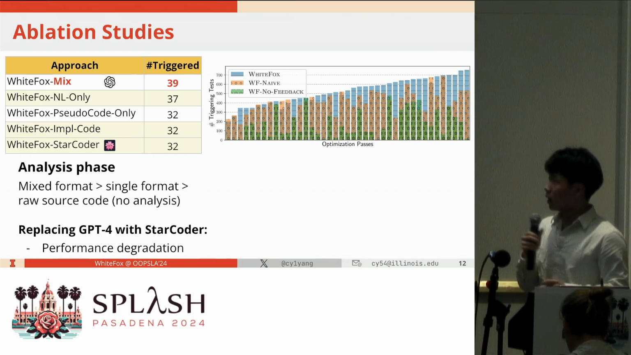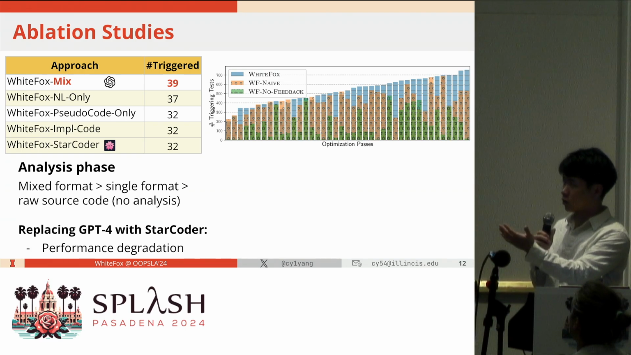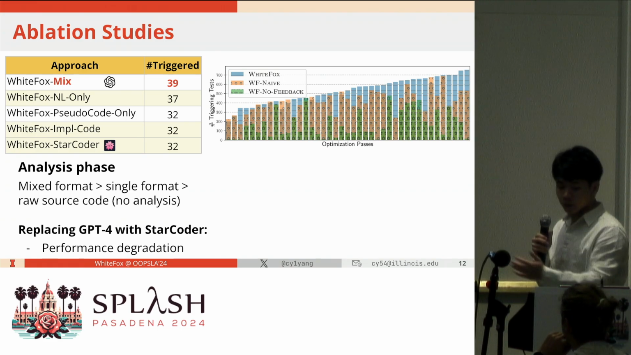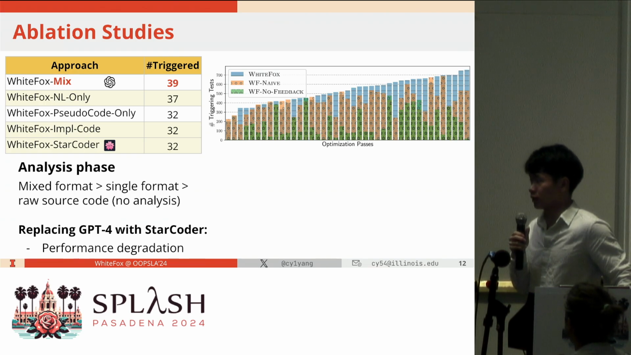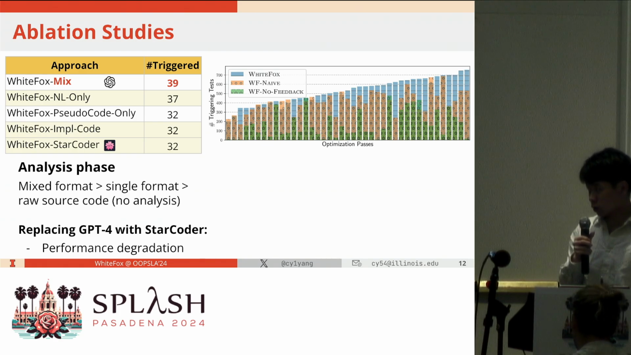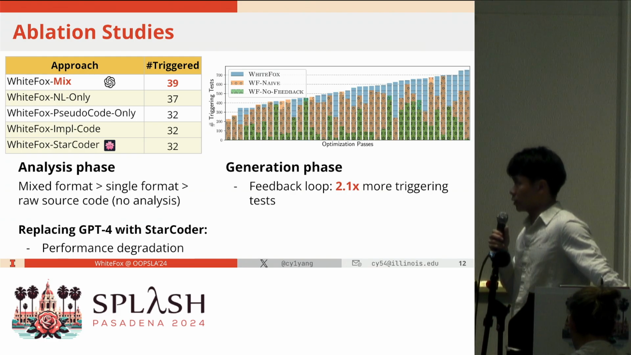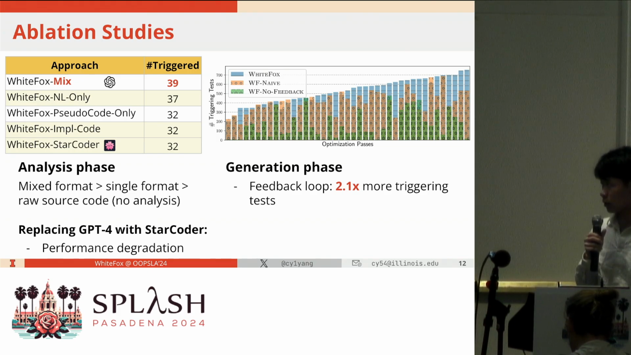We can see that the mixed format has the best performance compared to the single formats and also the implementation source code only. And we also study replacing GPT-4 with StarCoder as the analysis agent, and we indeed see a performance drop, which shows that such a task requires a powerful enough large language model like GPT-4. And we also did an ablation study for the generation phase by disabling the feedback loop. And it turns out that the feedback loop helps us achieve 2 times more triggering tests to boost the